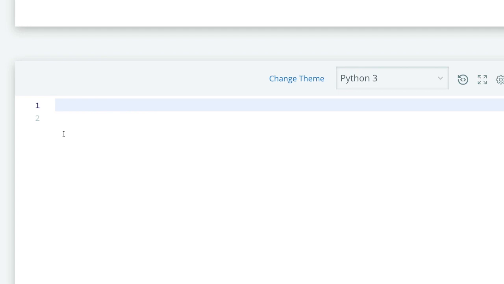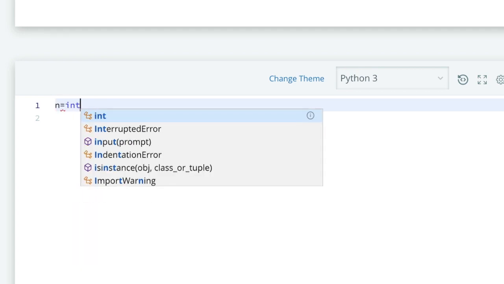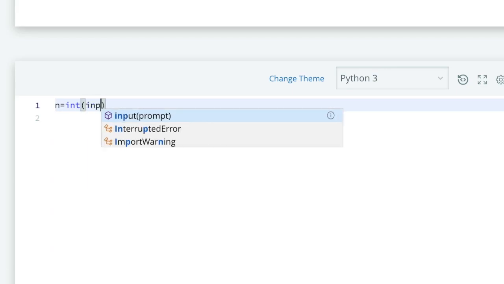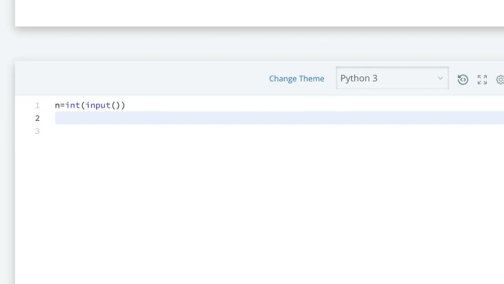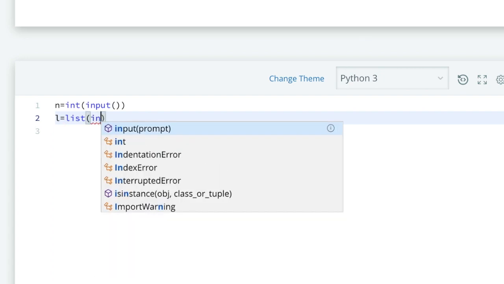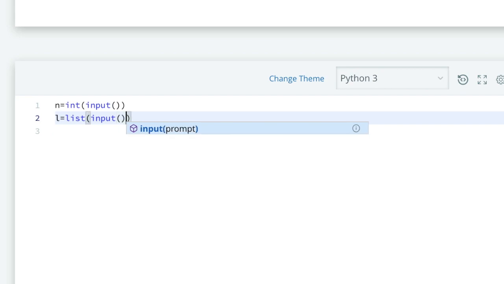Let us first take the input. The very first is n equal to an integer value. The second is the list value, so let us take the list: input dot split.